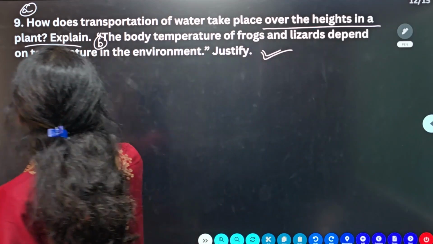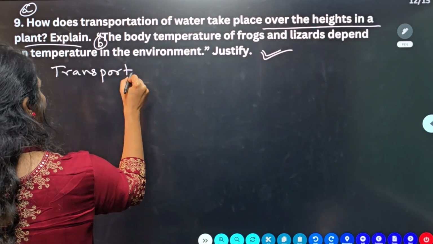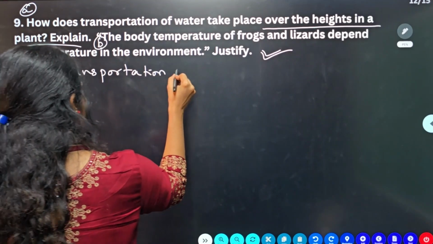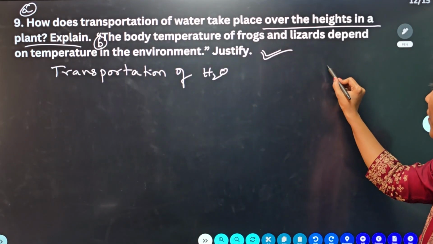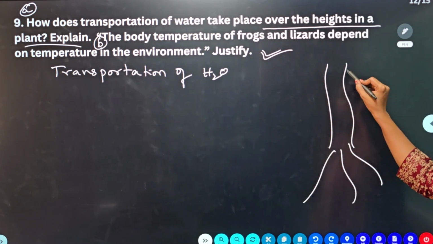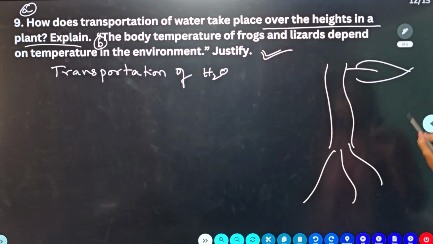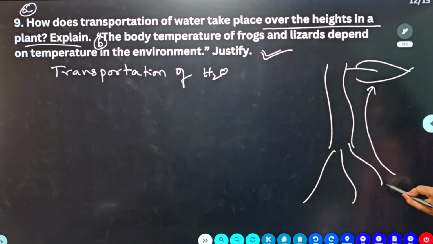Okay, so I have to explain the transportation of water. Let me explain the process first. Say this is a plant where you have roots and here you have leaves. So water should go from the root to the leaf. Okay, so what will happen?